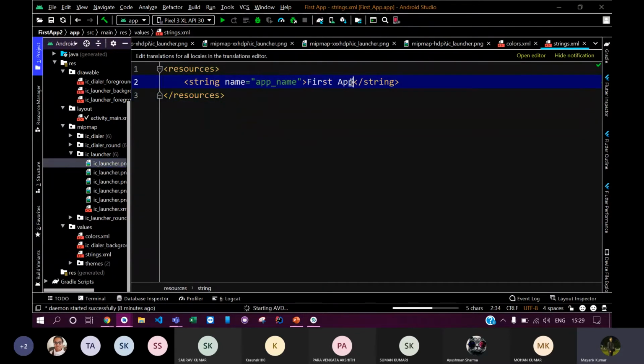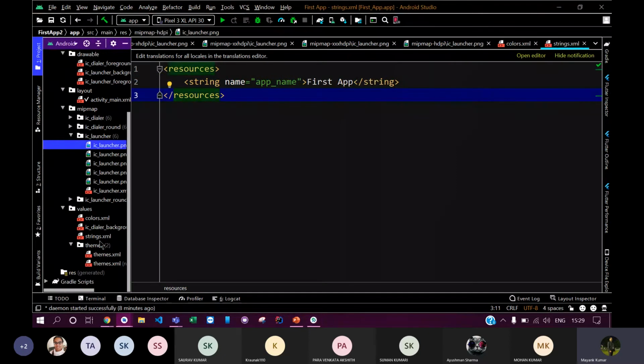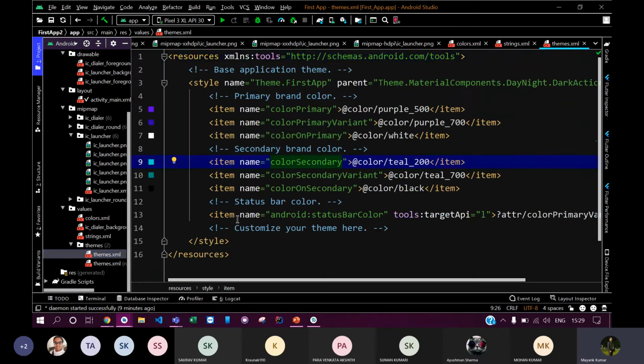So I will try to change this also so that you can see the live effect. Okay, so till it gets started, here is the themes file, meaning what themes my app is using. Many of you might know what themes are. Right now many Android devices use two themes, the dark theme and the light theme. You can define a separate theme for the light theme and a separate theme for the dark theme as well.